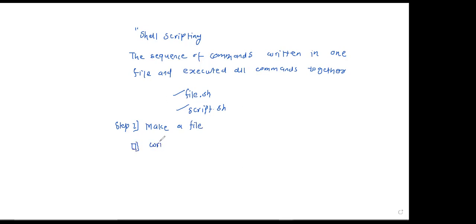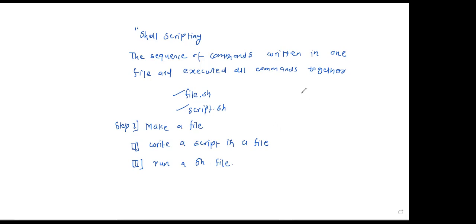Then what is step 2? Write a script in a file. In this case we are going to write all the commands which we want to execute together. And the third one is to run the scripting command, or we can say run the file of the script, run a sh file, a shell file. So these are 3 steps.